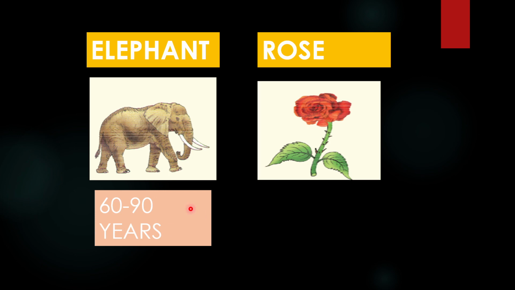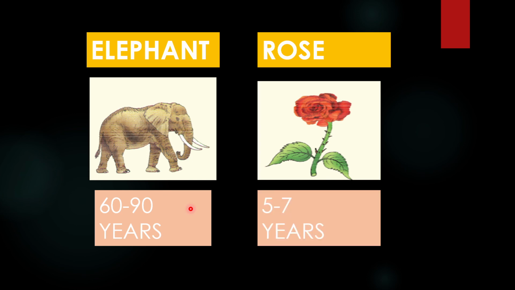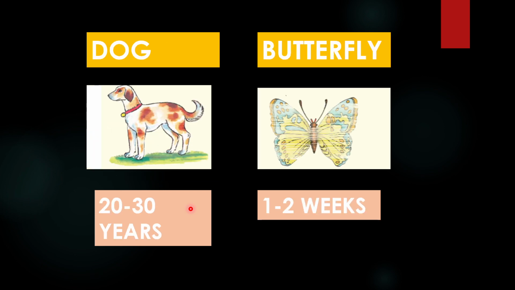Okay, what about a rose plant? That can live for about 5 to 7 years. Okay, so a dog. We have different breeds of dogs, right? Certain dogs can live for 15 years, to 20 to 30. So different breeds can live for different years. Those of you who have pets at home will know that. So generally, if you have to talk about average, a dog can live for 20 to 30 years.